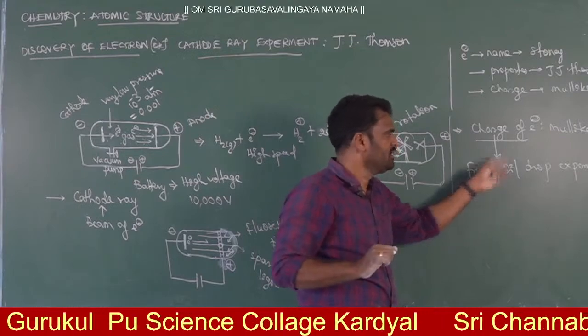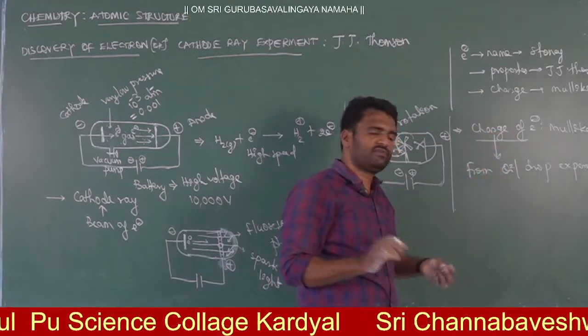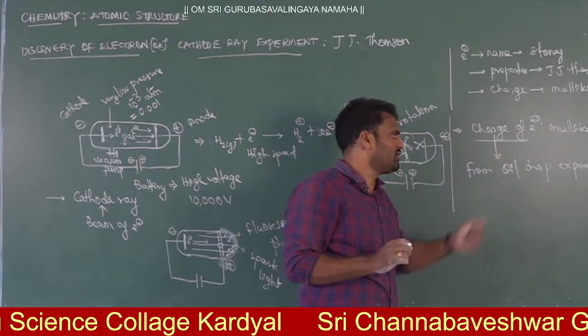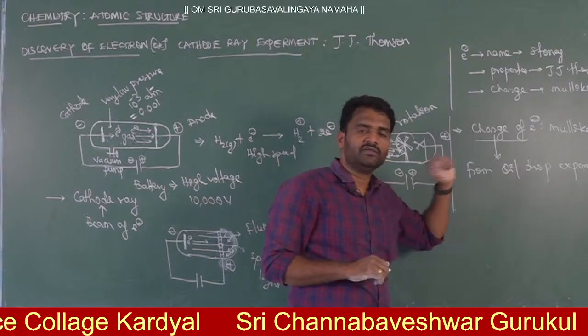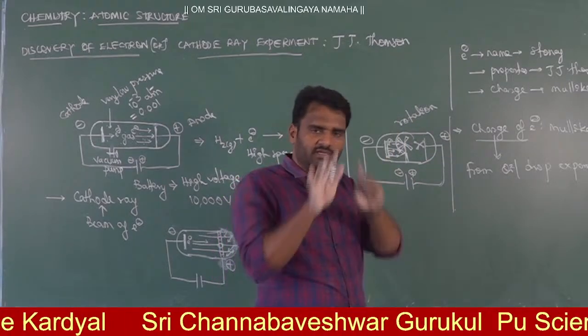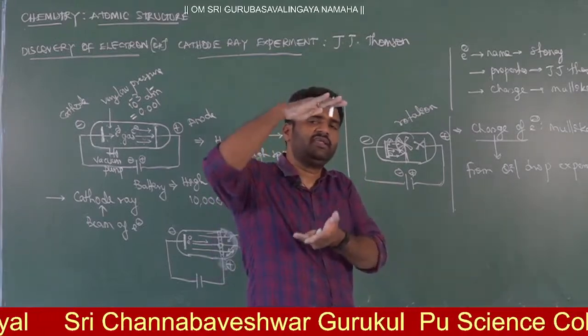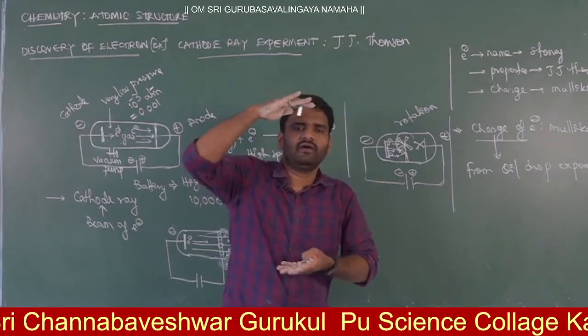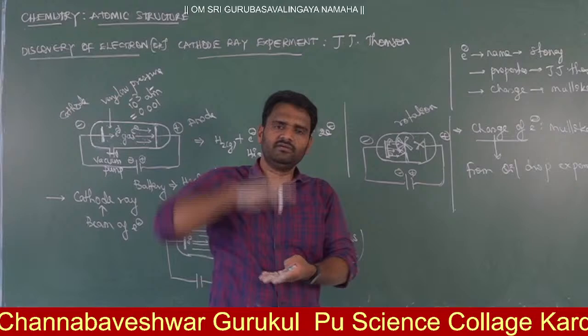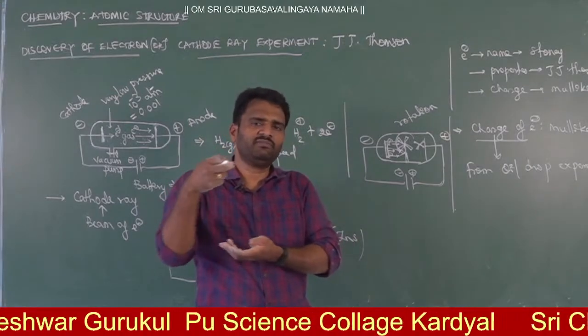In that you will find the finding of the charge of the electron from the oil drop experiment by the scientist Mulliken. In the oil drop experiment, there will be an X-ray setup, and he arranged two electrodes, the anode on top and the cathode down, and he sprayed some oil from the atomizer.